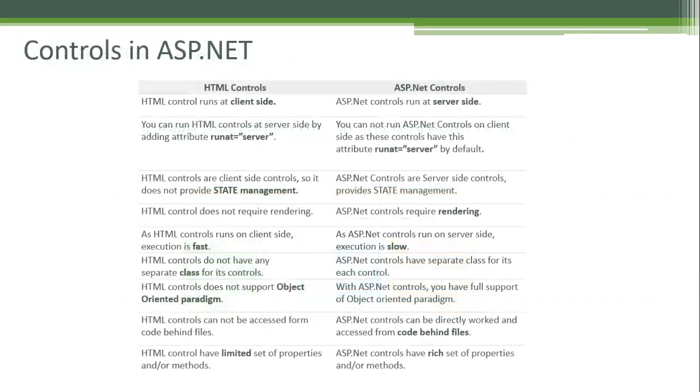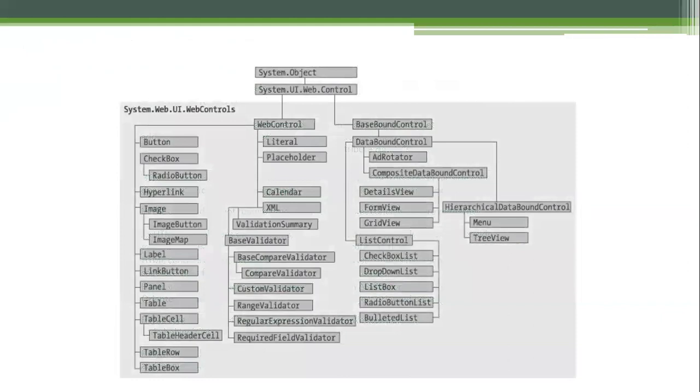So we have different types of controls, like HTML controls and ASP.NET controls. All HTML controls run at the client side, which means on the browser side. All the ASP.NET controls will run at the server side. These are the differences between each control. I have covered this in detail in previous sessions, just refer once. So this is the object model. System.Object is the base class for all the controls.